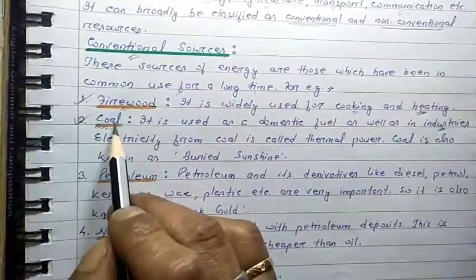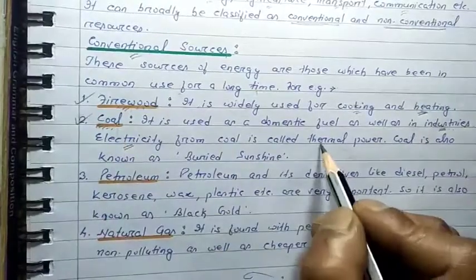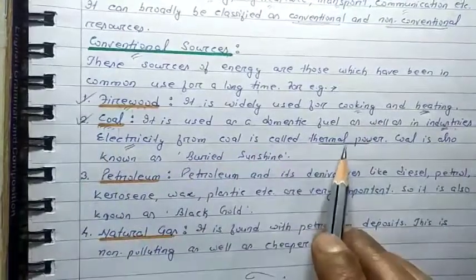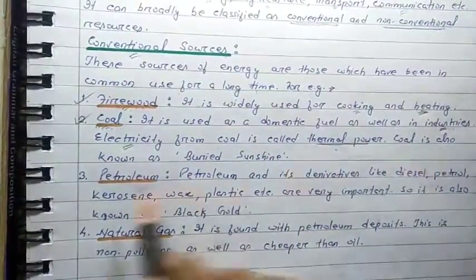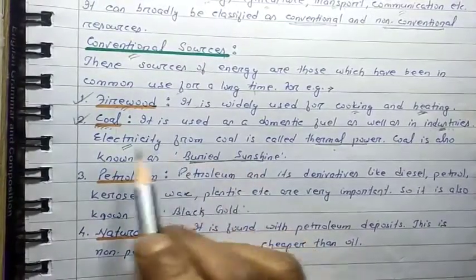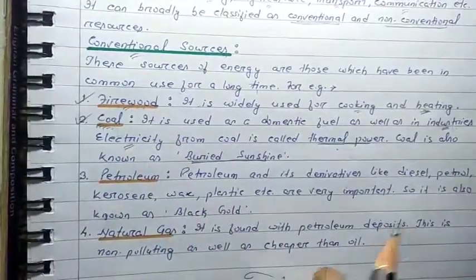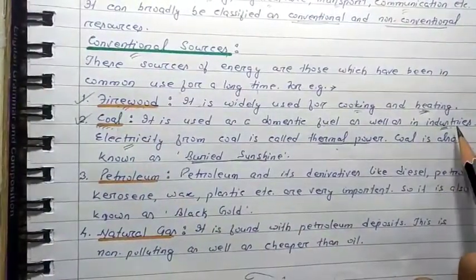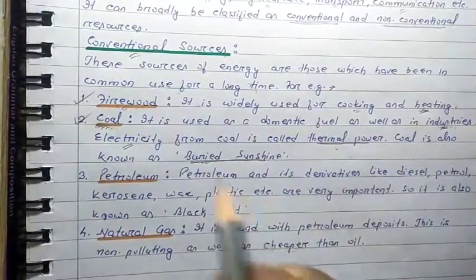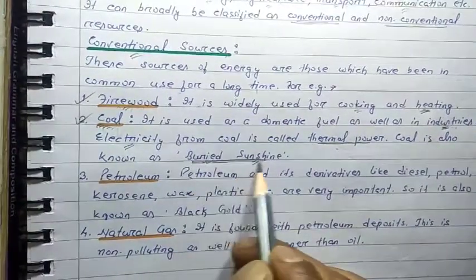Coal also can be used for producing electricity. Electricity can be produced from coal, and that power is known as thermal power. Coal is also known as buried sunshine. You can understand, I hope, that coal is very important. No doubt it is black in color, but it is very important for our domestic uses as well as for industrial uses. And since it is buried under the earth's surface, and it gives us light and heat, that's why it is known as buried sunshine.